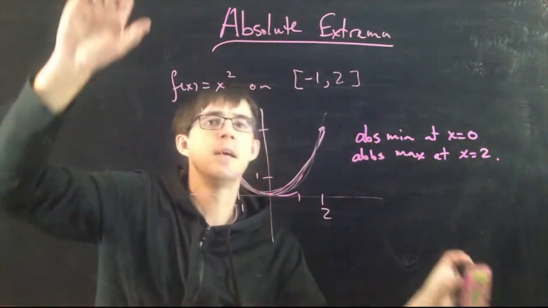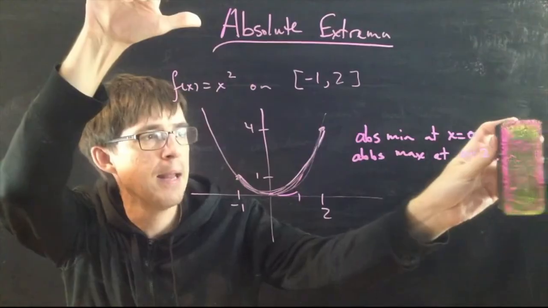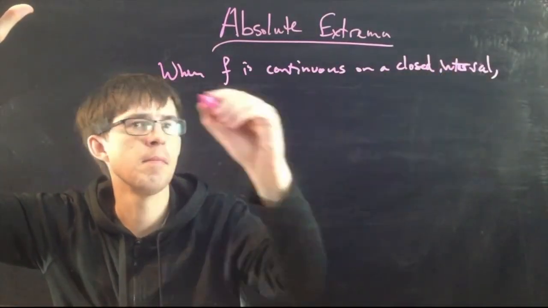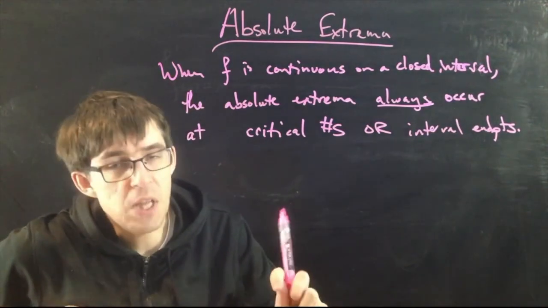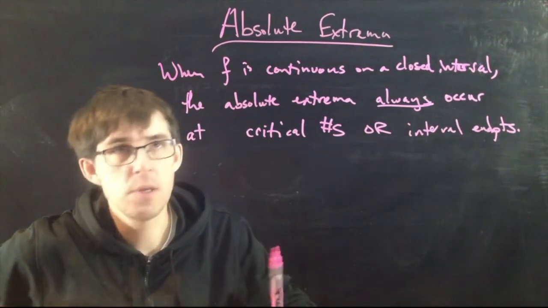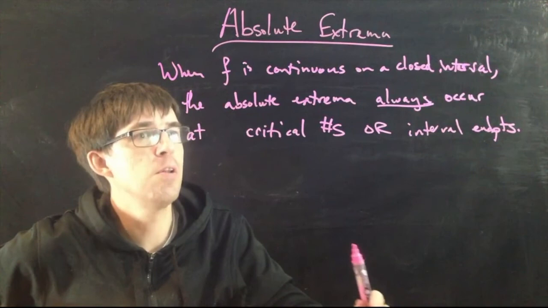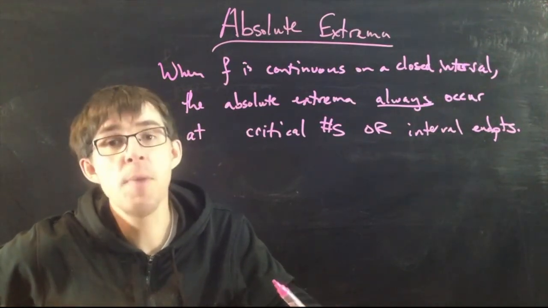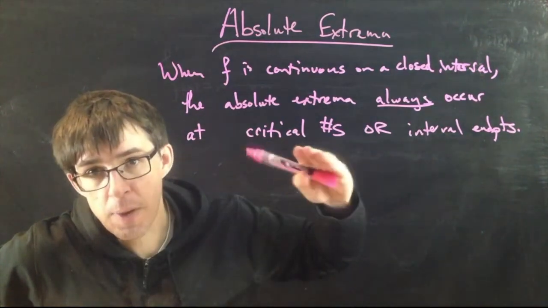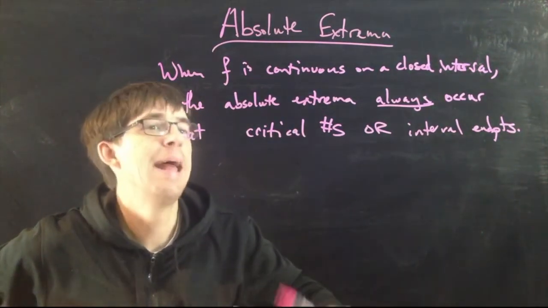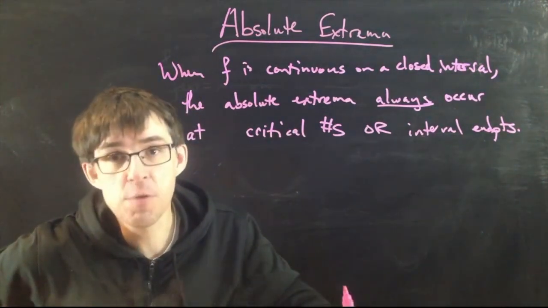So this fact is super important. I'm going to write that. This is the principal fact which allows you to find the absolute extrema without looking at the graph. When f is continuous on a closed interval, the absolute extrema always occur at the critical numbers, that is, the mountain peaks or the valley points, or at the interval endpoints.